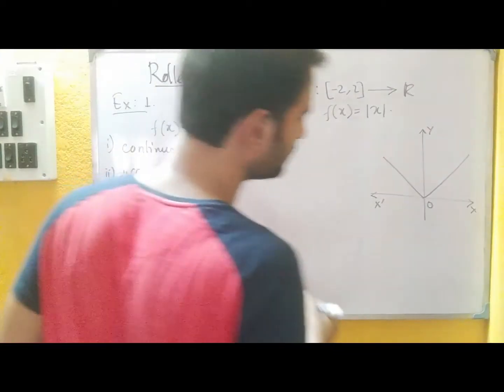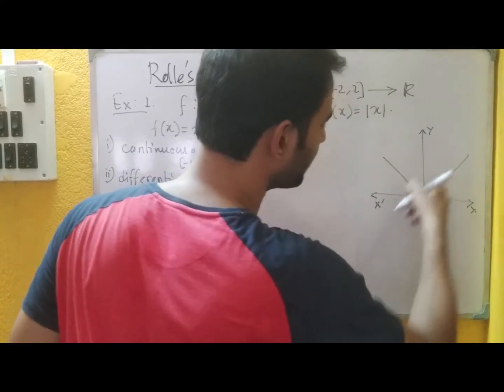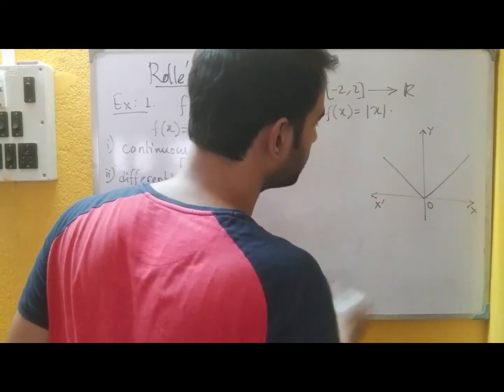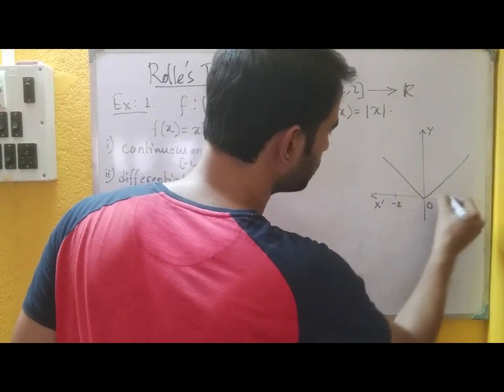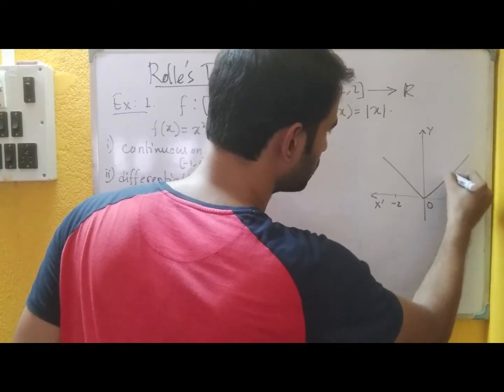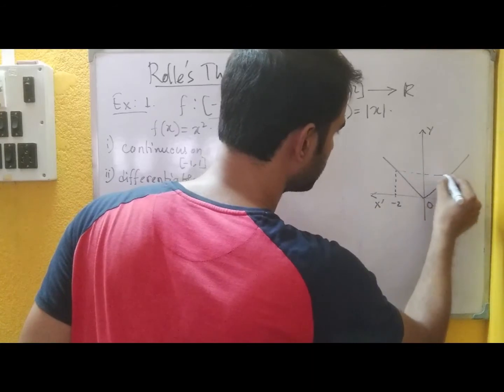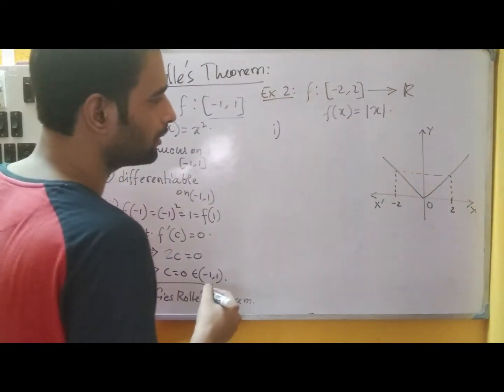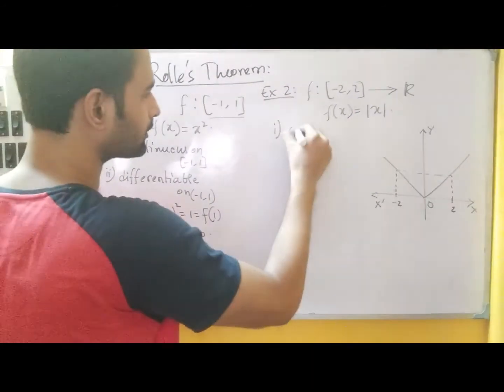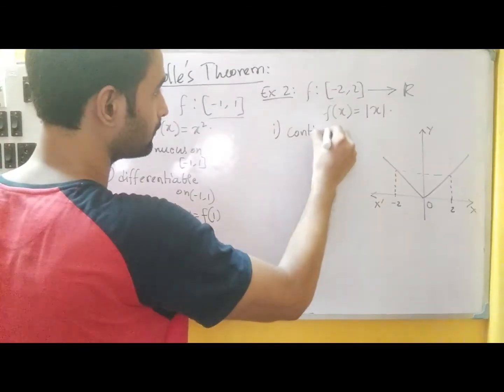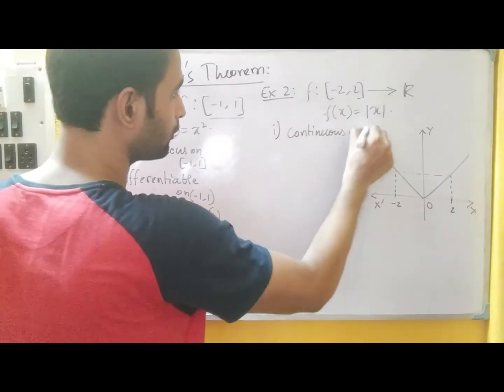If you see the graph, you will see that the function has no break point within its domain. Say here it is minus 2 and here it is 2. So clearly for both the points we have the same value. So clearly the function is continuous on the closed interval.